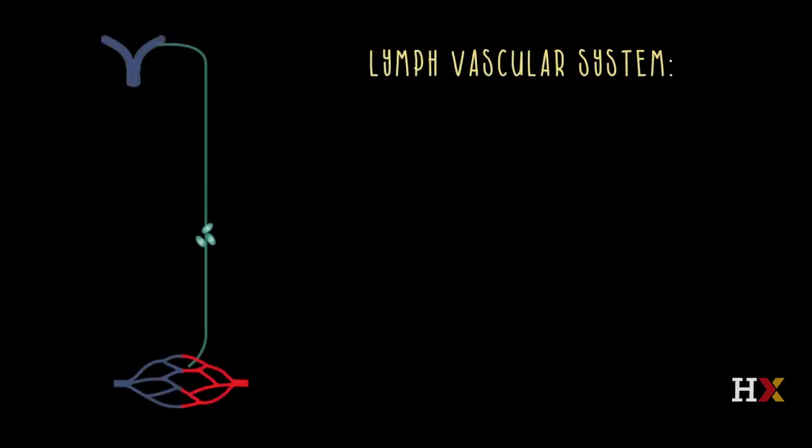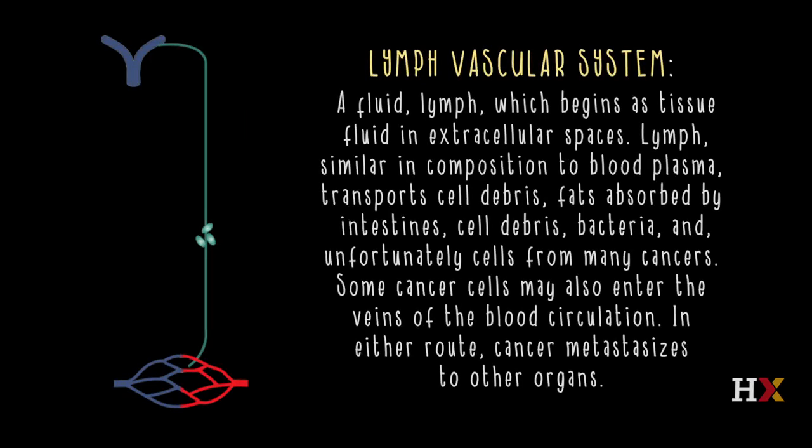The lymph vascular system consists of lymph. Lymph is a clear fluid which begins as tissue fluid in the extracellular spaces. It's similar in composition to blood plasma, and instead of transporting nutrients and oxygen, lymph in the lymphatic vessels transports cell debris, fats absorbed by the intestines, bacteria, and unfortunately cells from many cancers.